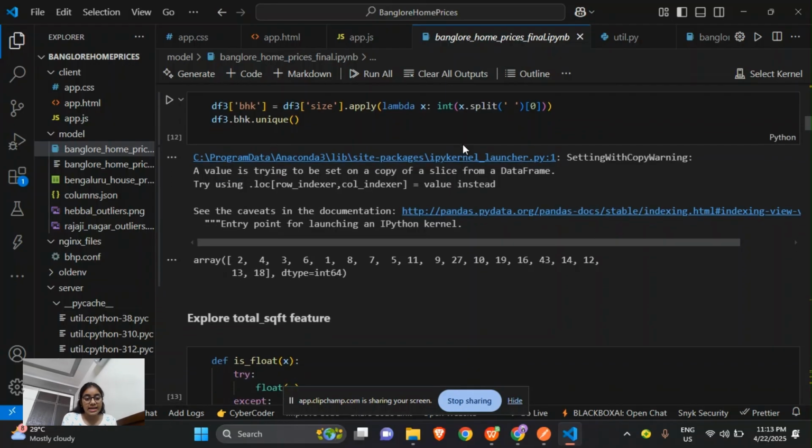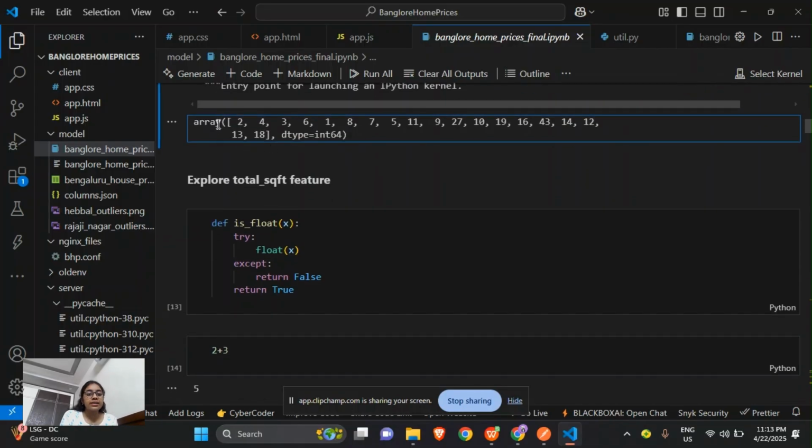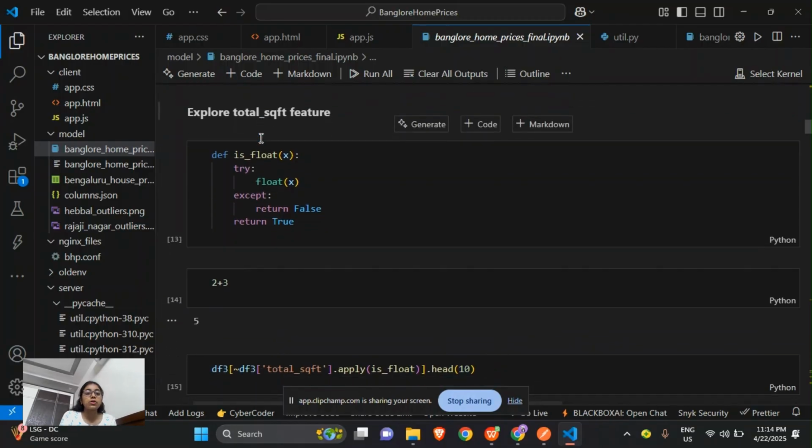This assigns the result to the new BHK column created in the df3 data frame. And then it will list all the unique values in the new BHK column. So this creates a new BHK column which represents only the number, that is 2 bedrooms, 4 bedrooms, 3 bedrooms, 6 bedrooms, and here we have 13 and 18 bedroom flats also.